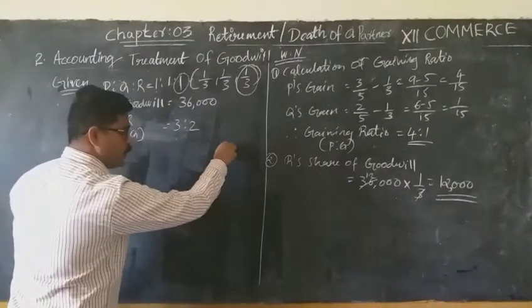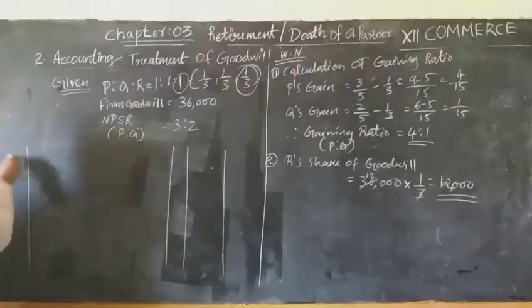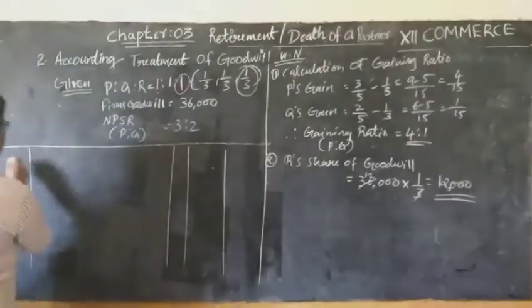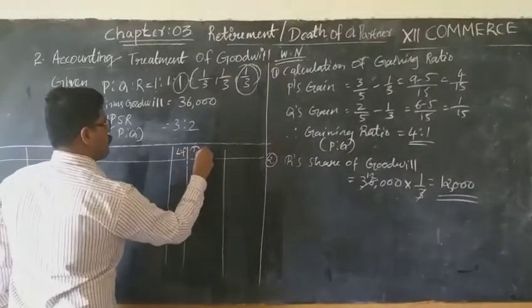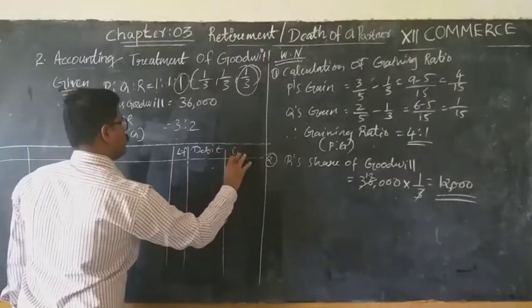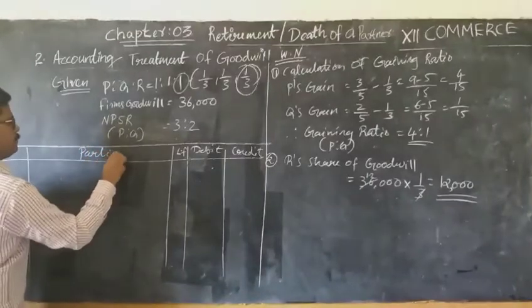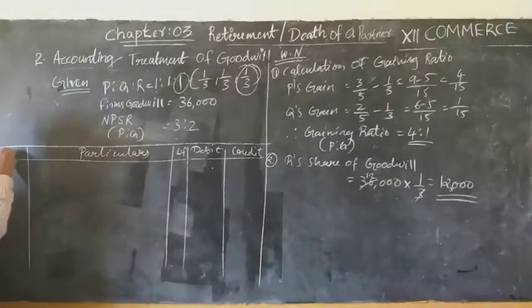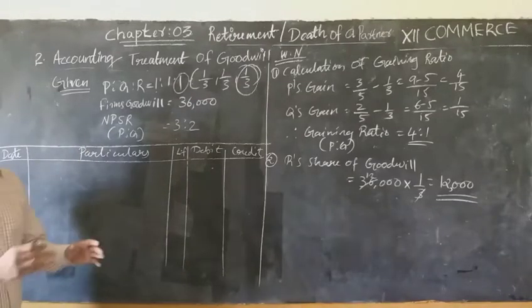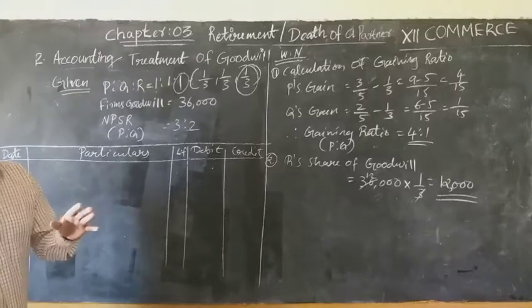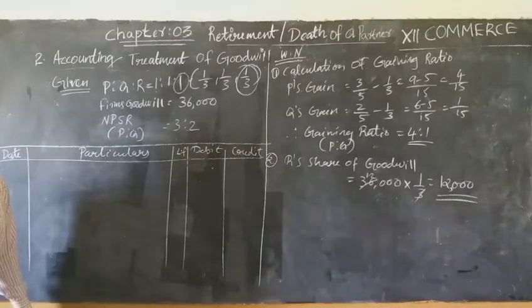Whenever you pass a journal entry, kindly follow the format. What is the format of a journal entry? Date, then particulars, LF column, then debit amount, then credit amount. Yes or no? Okay, so tell me the journal entry. As we studied, when the gaining partners compensate the retiring partner, the journal entry is gaining partners' capital account debit to retiring partner's capital account.